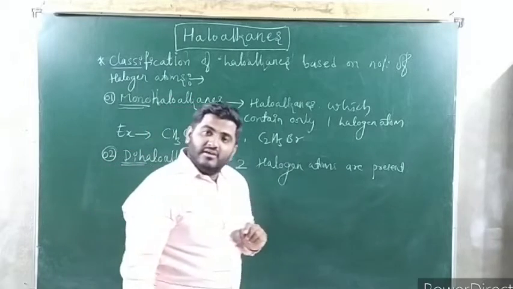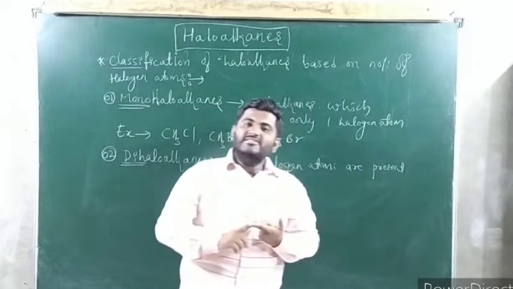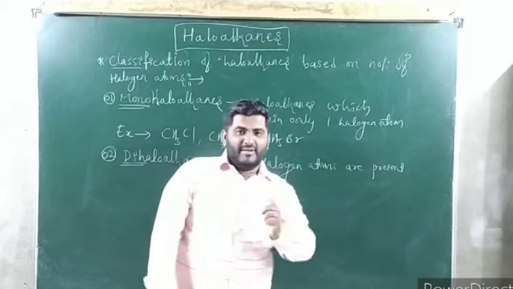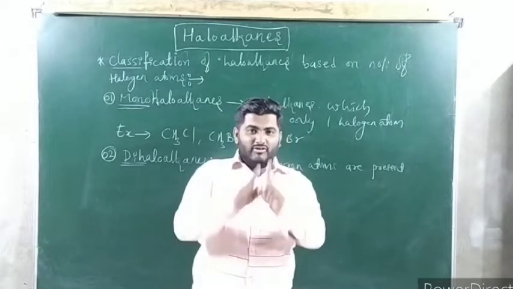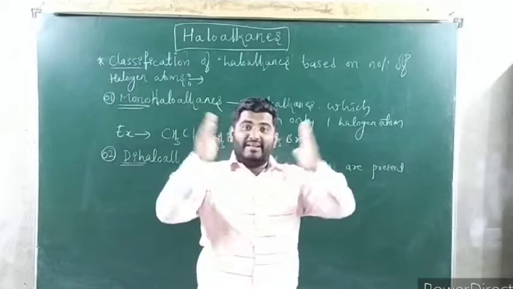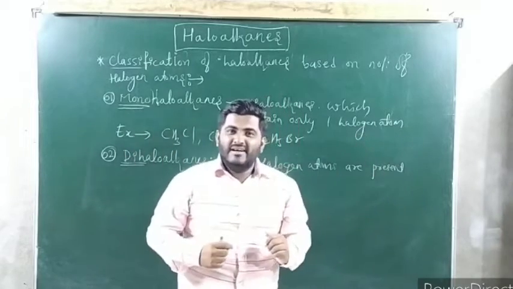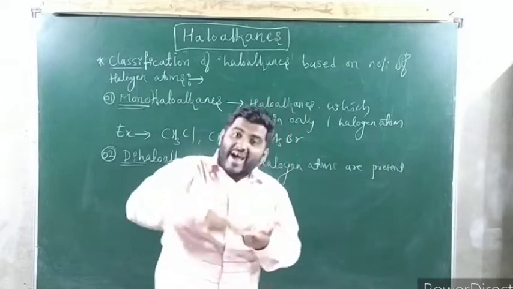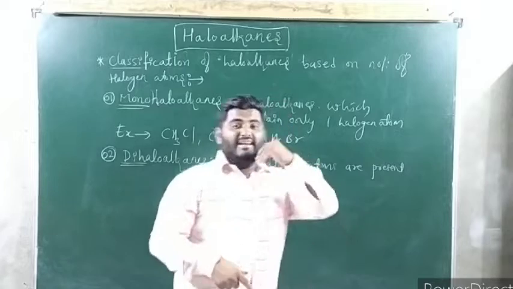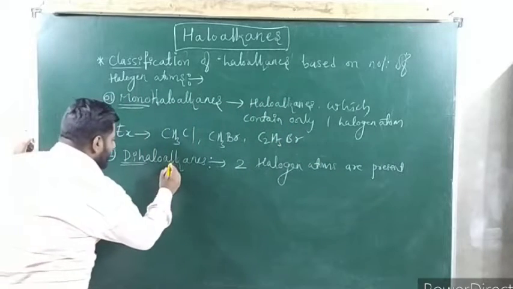How, sir? There exist cases, no? First one, halogen may attach to the same carbon atom. Second case, halogen may attach to adjacent carbon atoms. Third case, halogen may attach to end carbons. Correct or not? So based on where the halogen atoms are attached, dihaloalkanes are of three types.